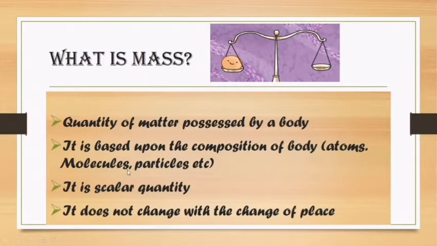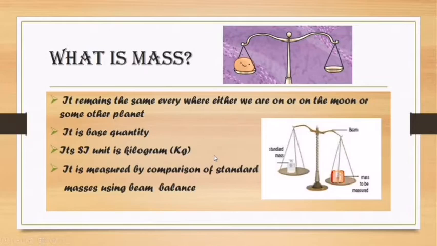So mass is a scalar quantity and it does not change with the change of place. It remains the same everywhere, whether we are on Earth or on the moon or some other planet. Mass is also a base quantity and its SI unit is kilogram. And how can we measure mass? Mass is measured by a beam balance using some standard masses.